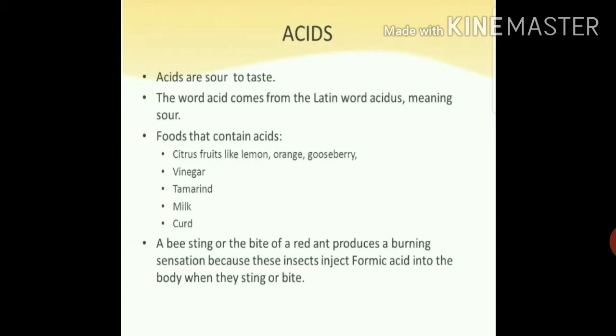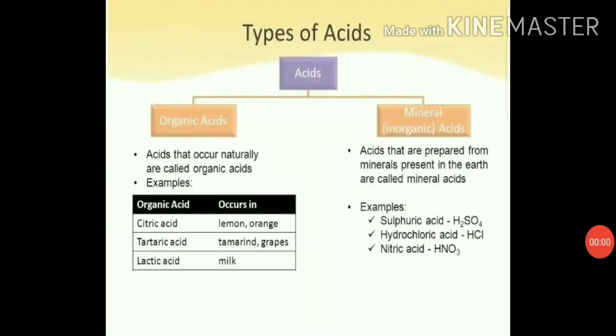So it means that bee and red ant consist of formic acid, and when they bite or sting us, they inject formic acid into our body. That's why we feel what? We feel burning sensation. So students, we had also learned that we have two types of acids, that is organic acid and